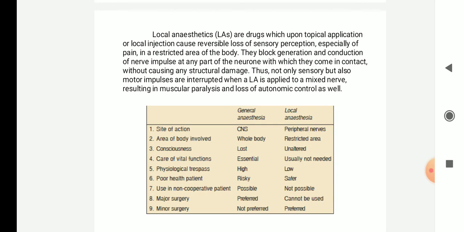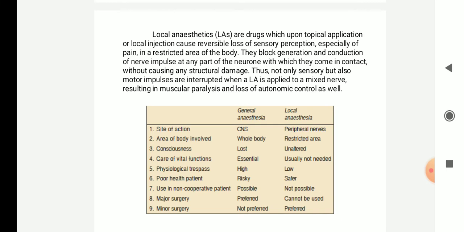Next, care of vital functions. Vital functions means your respiration, heart functions, etc. When you administer general anesthetics, you should monitor everything, so it is very essential. In case of local anesthetics it is usually not needed. Physiological trespass is very high with general anesthetics, whereas with local anesthetics it is low.